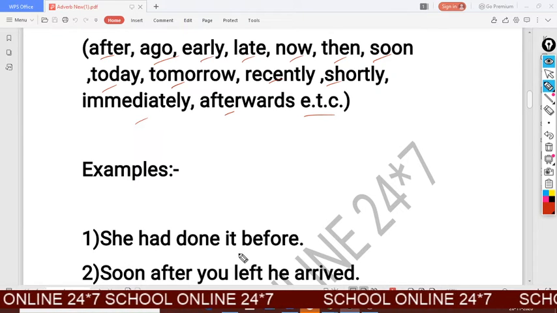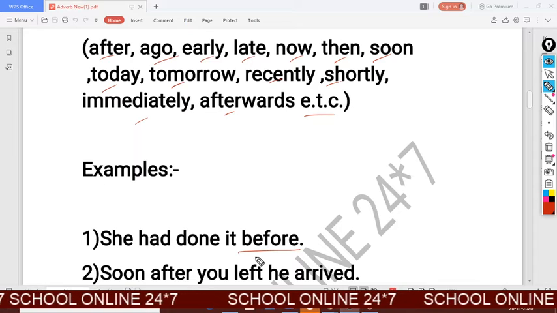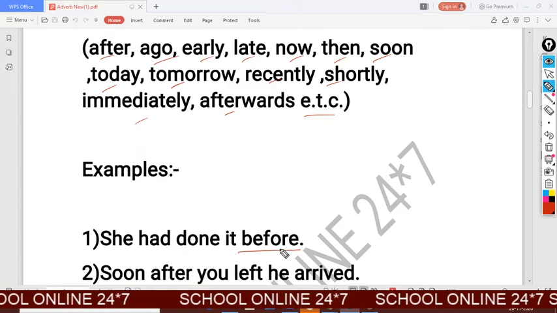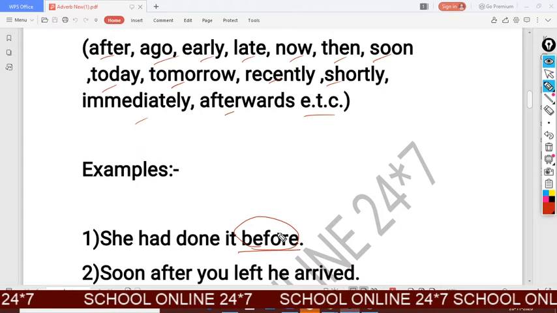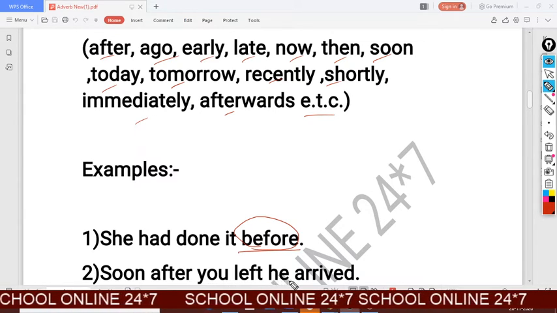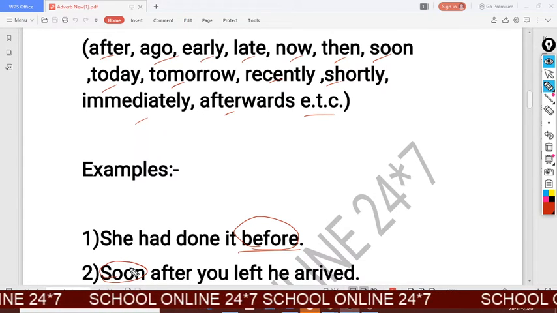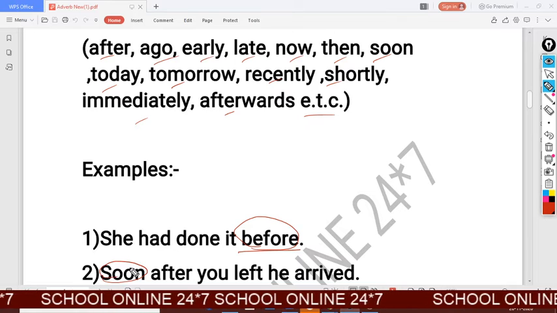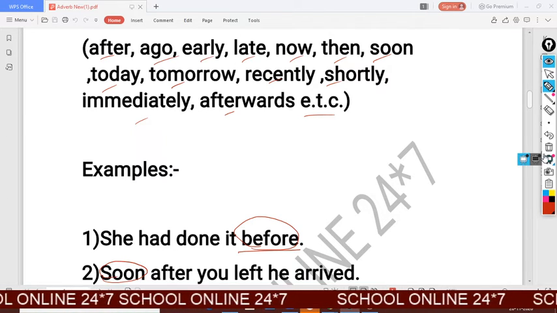Look at the examples. She had done it before. When did she do it? She did it before. So before is your adverb of time. Soon after you left, he arrived. There, soon represents adverb of time.